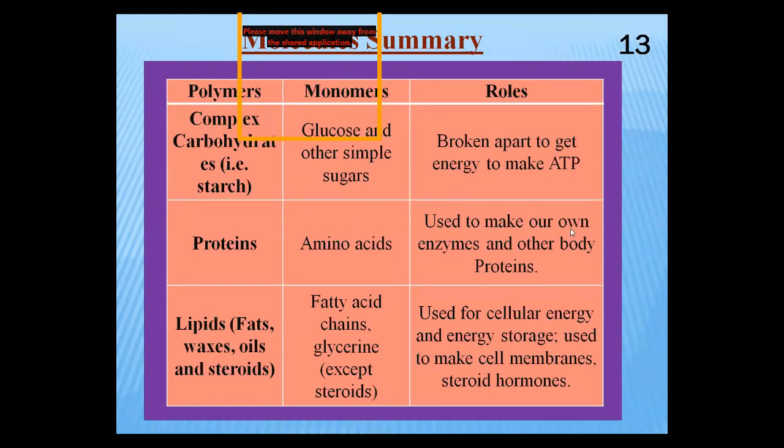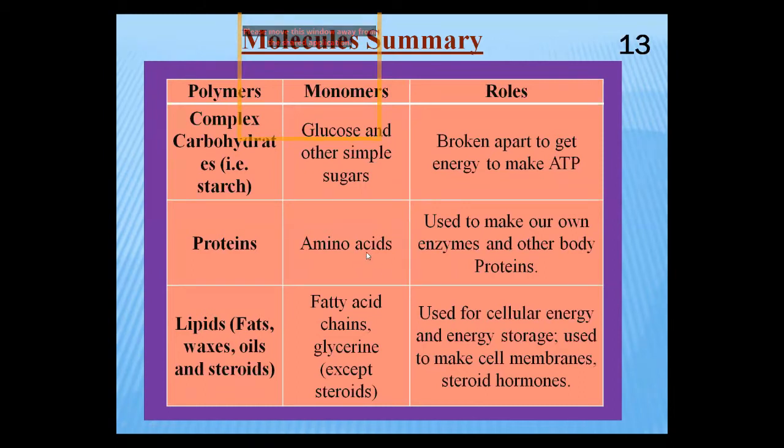In this table, you can easily observe how food is converted from polymer into monomer, which we have discussed. But what roles are these monomers playing in our body? The first is glucose. Glucose provides energy and makes the ATP compound, adenosine triphosphate. ATP is stored in the mitochondria, remember, and according to need we use these ATP molecules. ATP is an energy-rich compound.